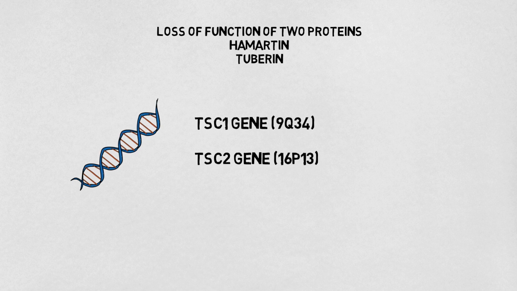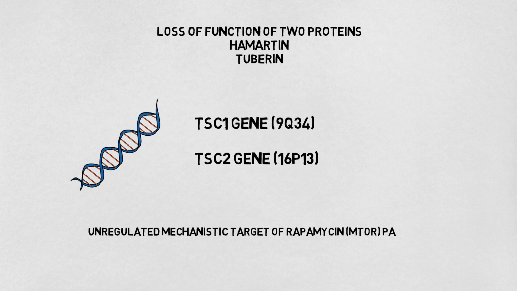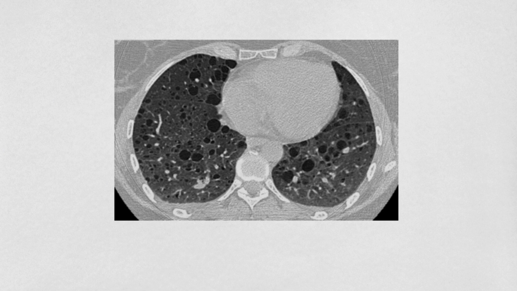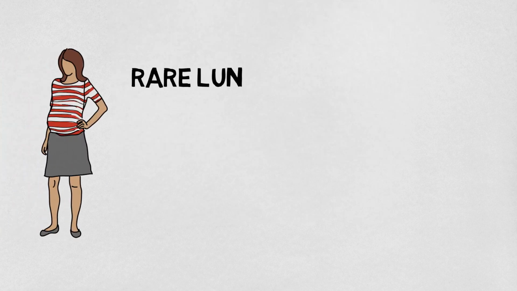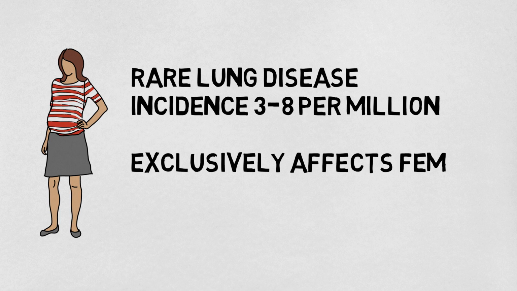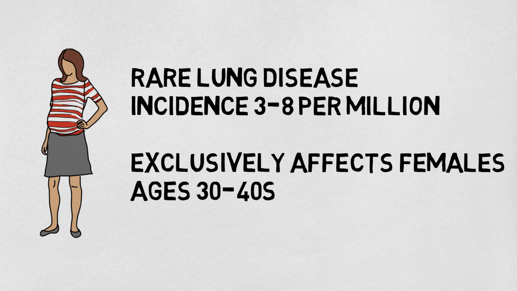The loss of function of these proteins results in an unregulated mTOR pathway that is responsible for cell growth, cell size, and survival. LAM is characterized by the presence of diffuse cysts throughout the lungs. It is considered to be a rare lung disease with an estimated incidence of 3 to 8 cases per million. It almost exclusively affects females with an average age of onset between 30 to 40 years of age.